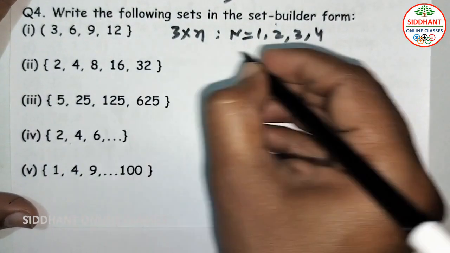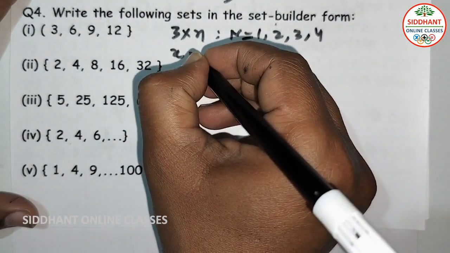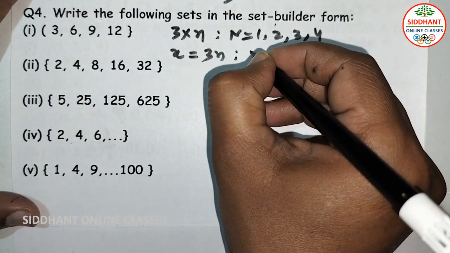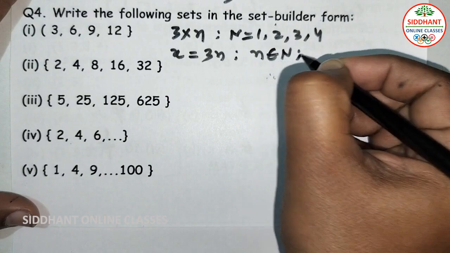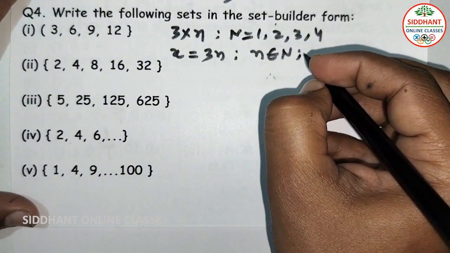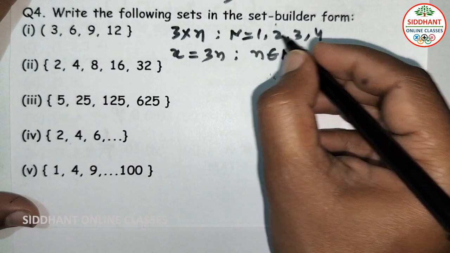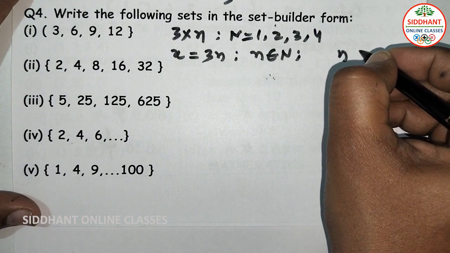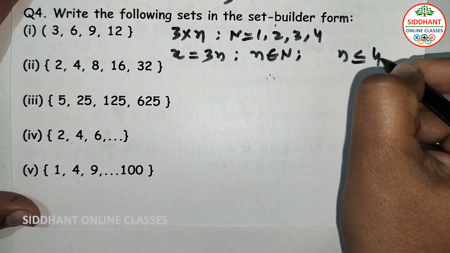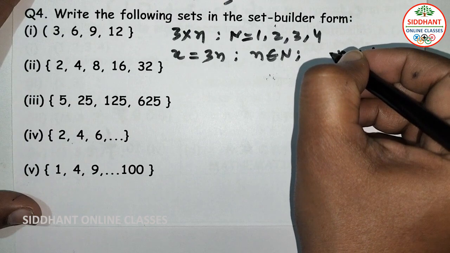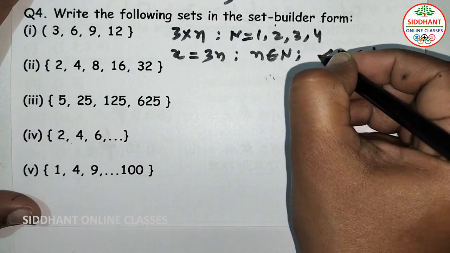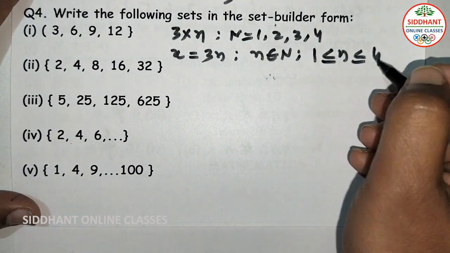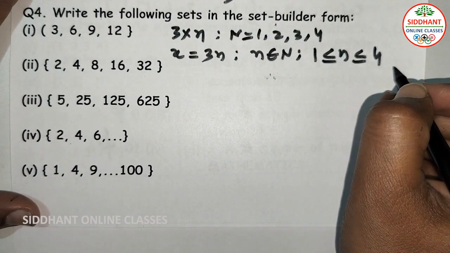So here we can write x is equal to 3n, where n belongs to natural numbers, and n has a limit here, 1 to 4 only. So here n is less than or equal to 4, and it is also greater than or equal to 1. So this is the set builder form.